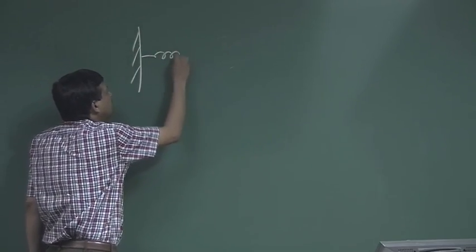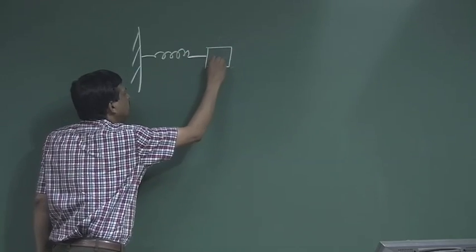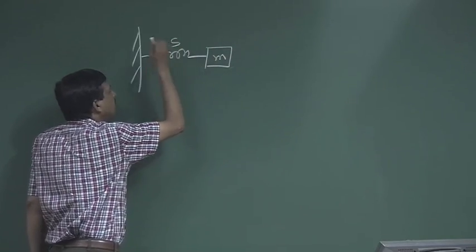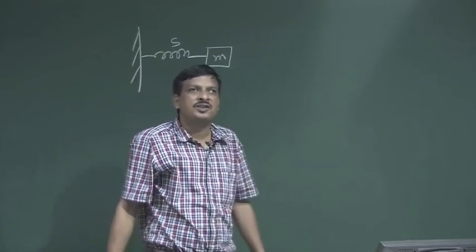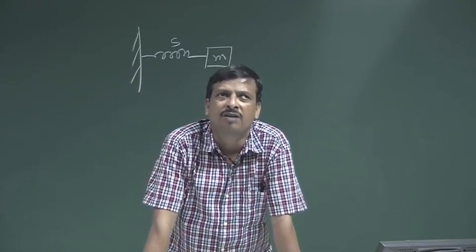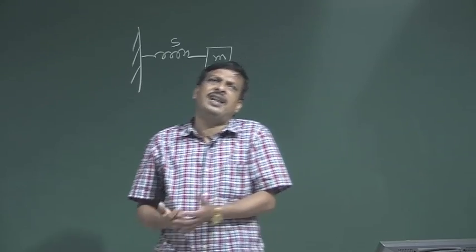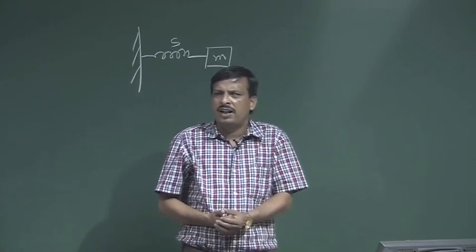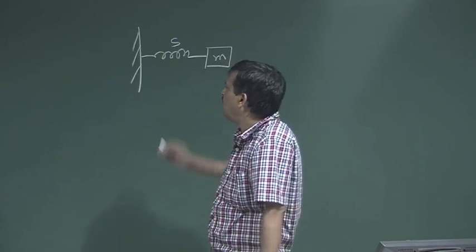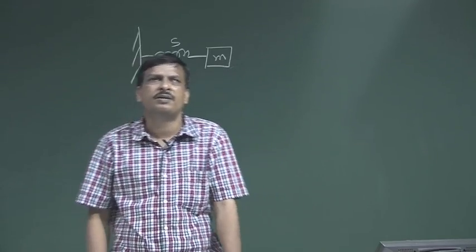That means a spring connected with a mass m. S is the stiffness, the spring constant of the spring, m is the mass attached with the spring. Any vibration I can say is a mechanical oscillation, and a simple mechanical oscillator is nothing but a spring connected with a mass.